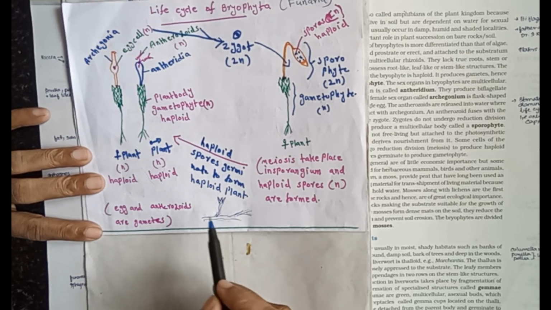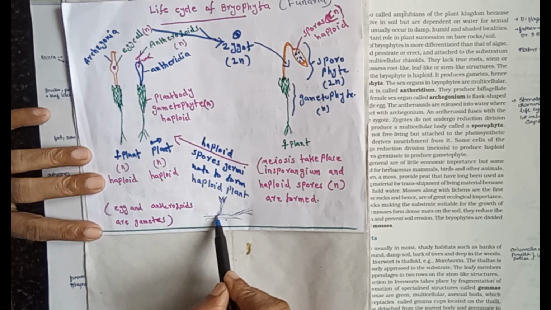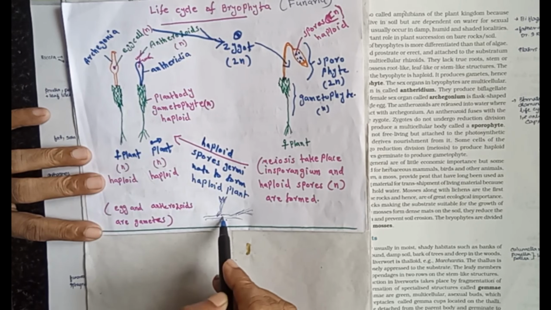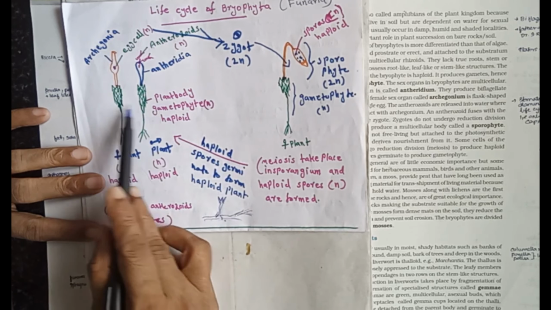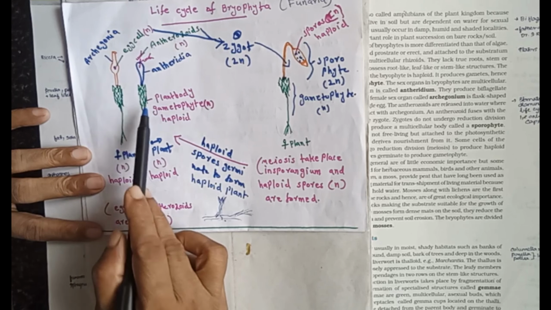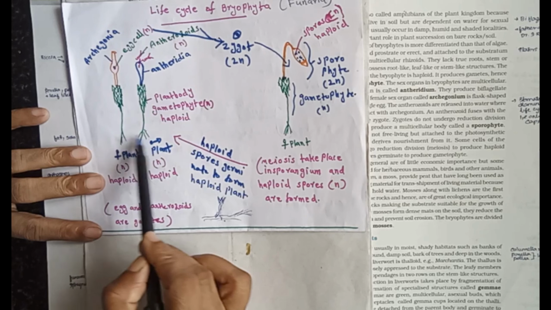The first stage is the protonema stage, consisting of the creeping, green, branched and filamentous form. Then the second stage is the leafy stage, with an upright, slender axis with spirally arranged leaves and rhizoids, that is root-like structures.